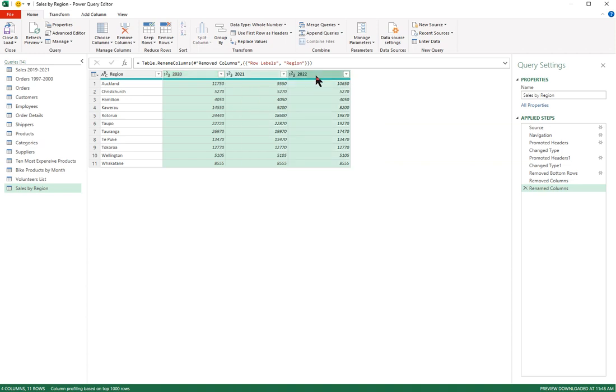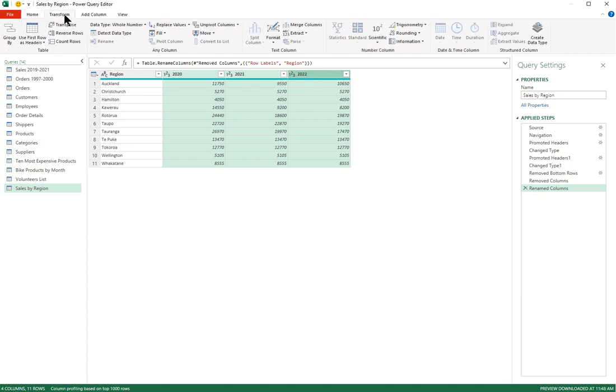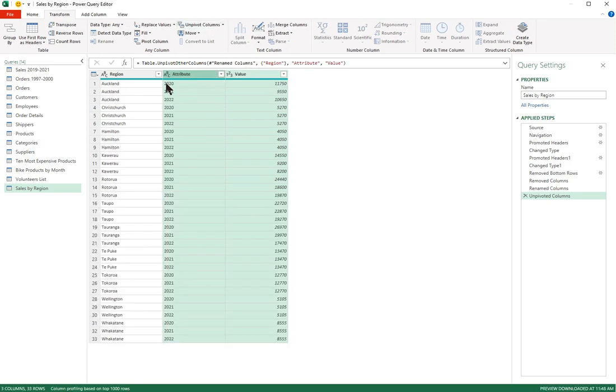I now want to go to the Transform tab and I want to unpivot this data. If I unpivot, then the columns will change, and you'll see I've now got the years in this column and the values in this column because I've effectively unpivoted that data.